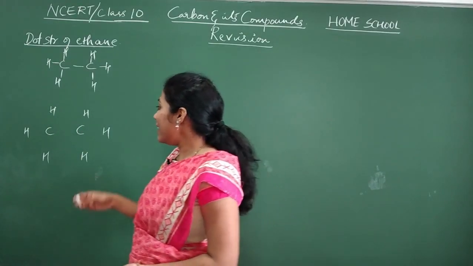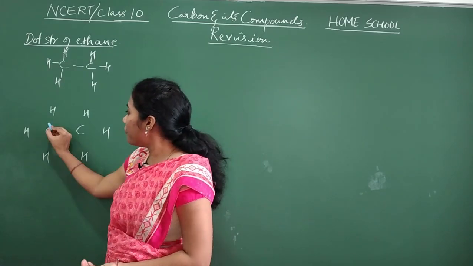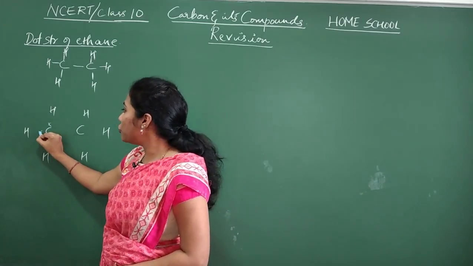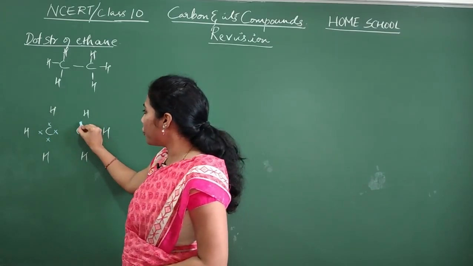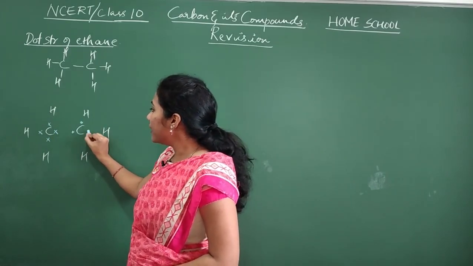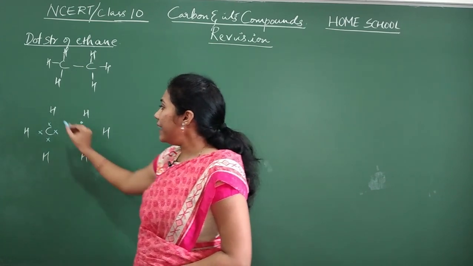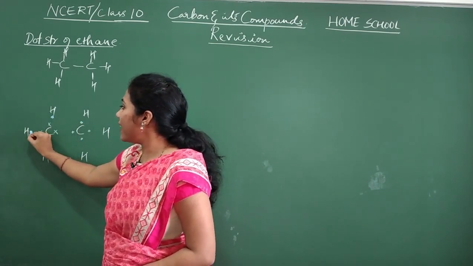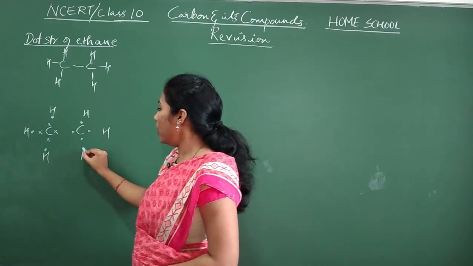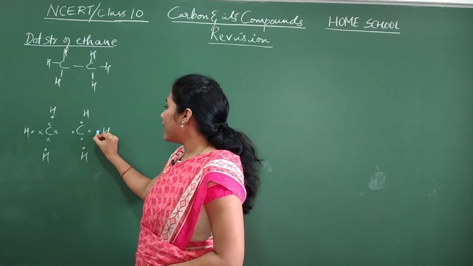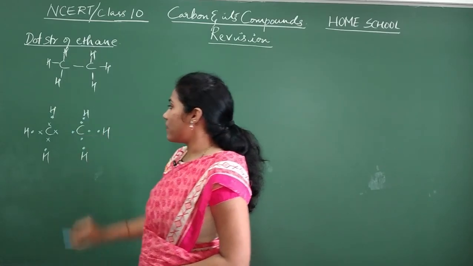Okay, how many valence electrons are there for carbon? 4, isn't it? So 1, 2, 3, 4. This carbon 4. 1, 2, 3, 4. And every hydrogen has 1 valence electron. 1, 2. This hydrogen has one more. Here one more. Here one more. And this hydrogen also has one.